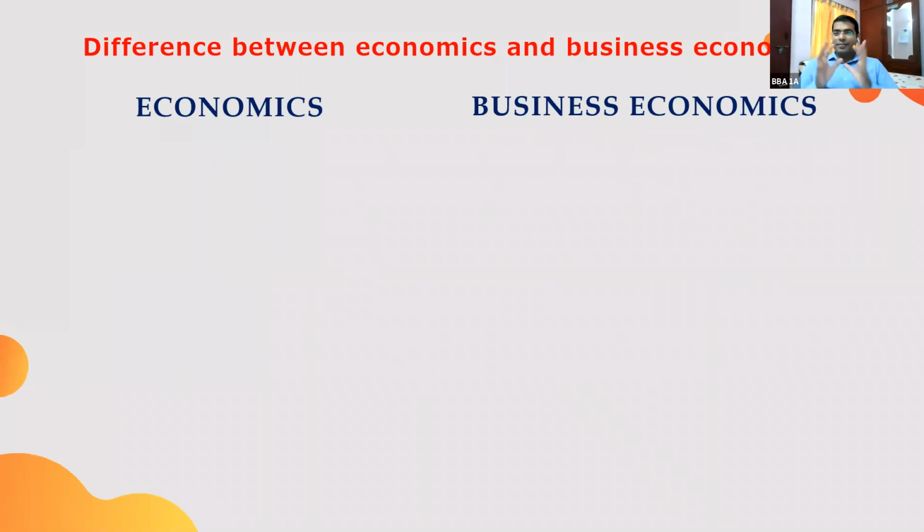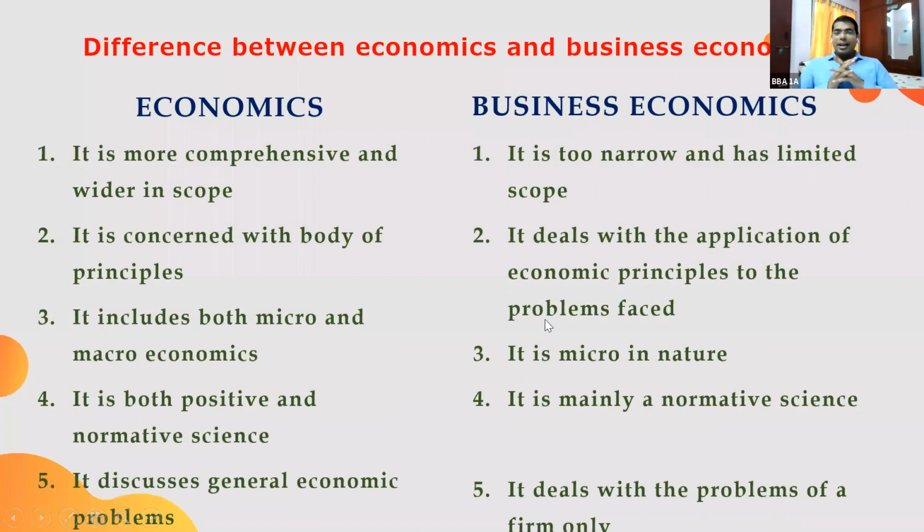Let me tell you a simple difference between economics and business economics. Economics is more comprehensive and wider in scope. It deals with so many aspects. But business economics is too narrow and has a limited scope. It deals with a particular firm, or a particular household. It deals with a particular individual's economic behavior. So the scope is very, very limited if you compare it with economics.